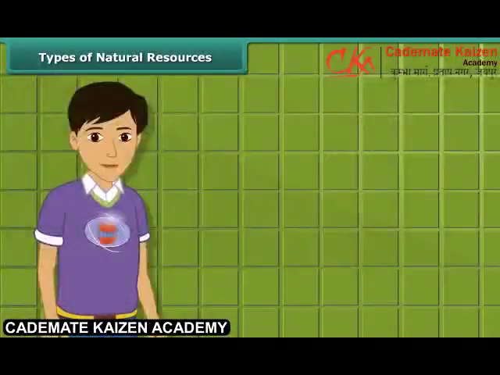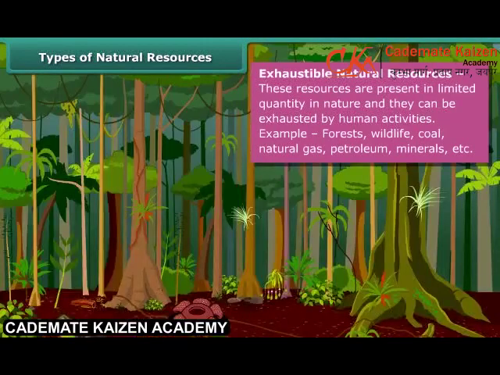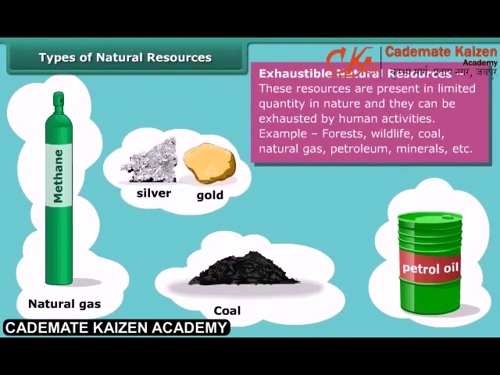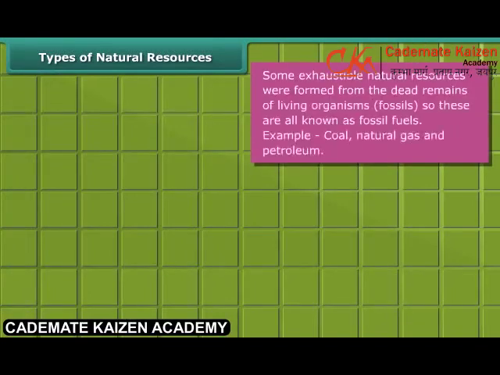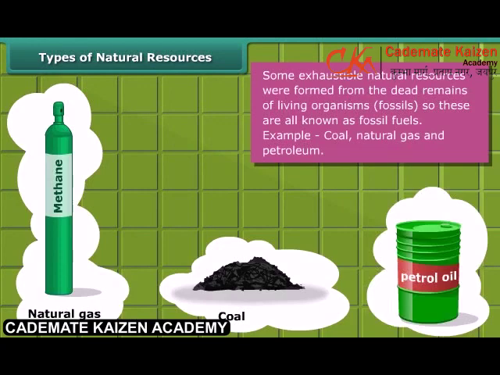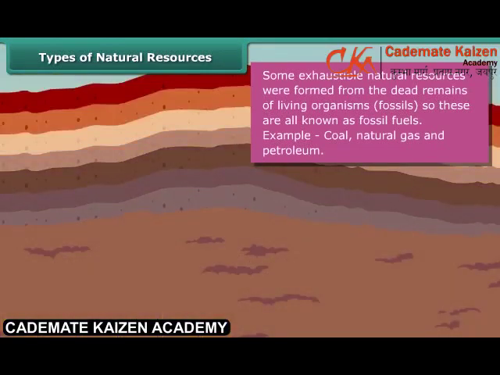On the other side, the amount of exhaustible resources is limited and they can be exhausted by human activities and consumption. Forests, wildlife, coal, natural gas, petroleum, minerals are the examples of these resources. Do you know that some exhaustible resources like coal, natural gas and petroleum were formed from the dead remains of living organisms called fossils, and hence these are also known as fossil fuels?